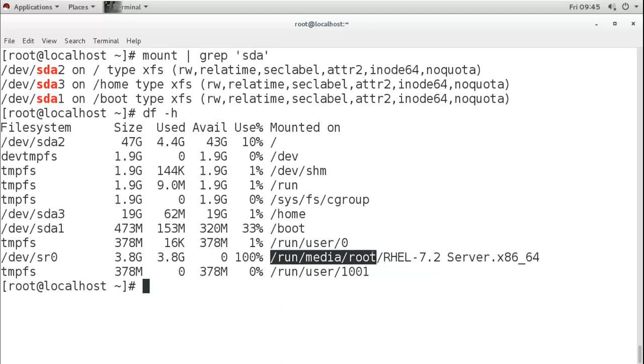If the root is login, so it shows root. If it is other user, user 1, user 2, then it will show the user name here, the directory of that user. And then in that directory, this is the directory where the disk is mounted. It shows on desktop, it's just a link because it's a graphical, but actually it is mounted here.